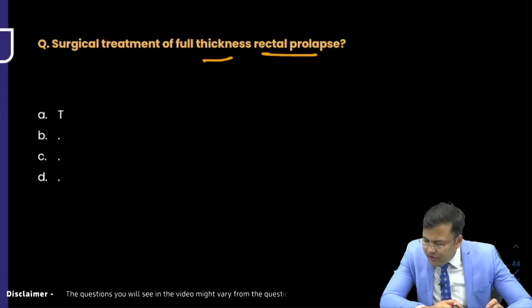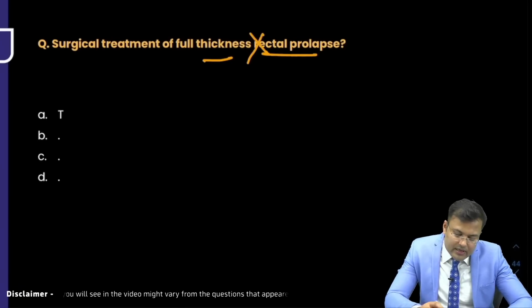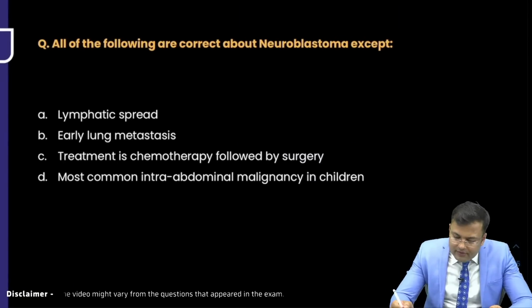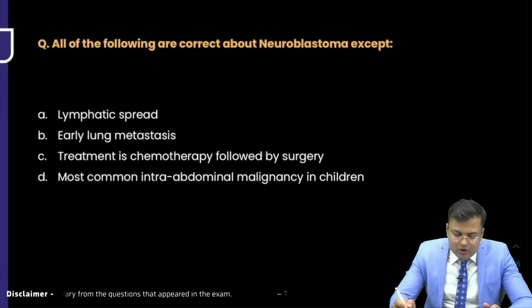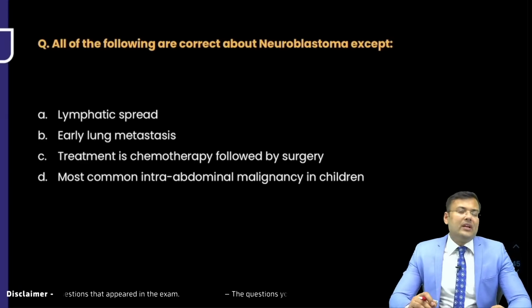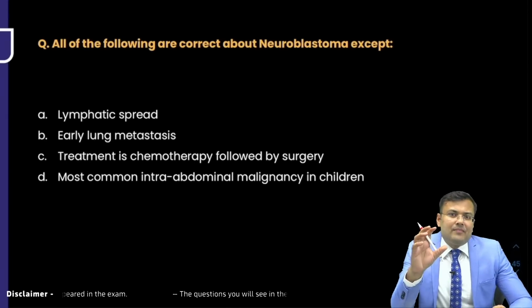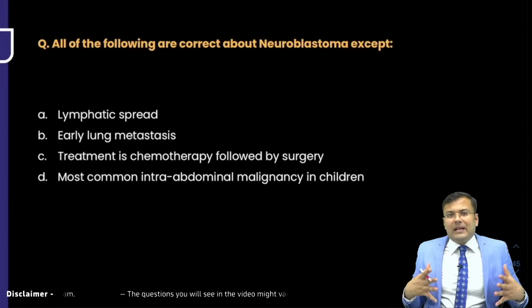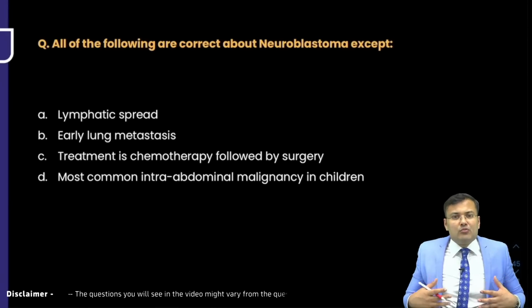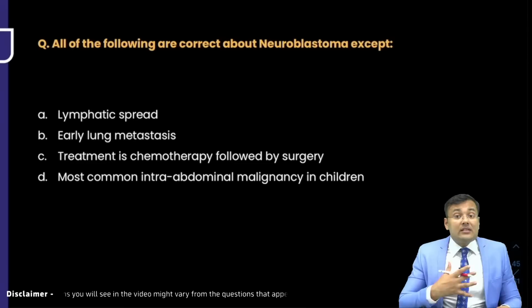No? Okay, everybody wants to say that this question was not there, right? All of the following are correct about neuroblastoma except. Let me tell you, in the majority of malignancies which are out of the GIT, the metastasis occurs in the lungs. So the most common site of metastasis, generally, is the lungs.